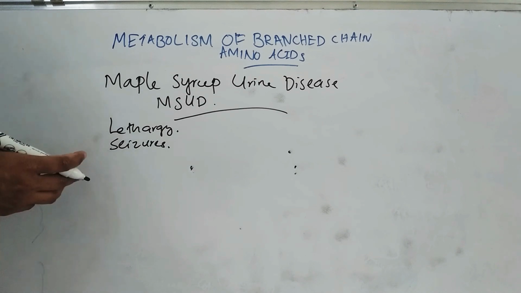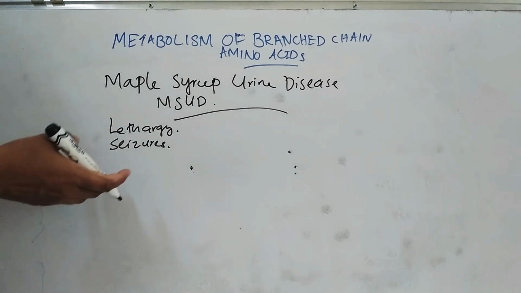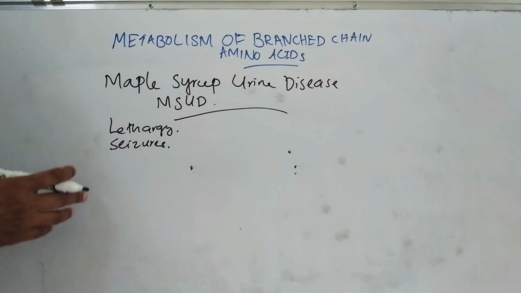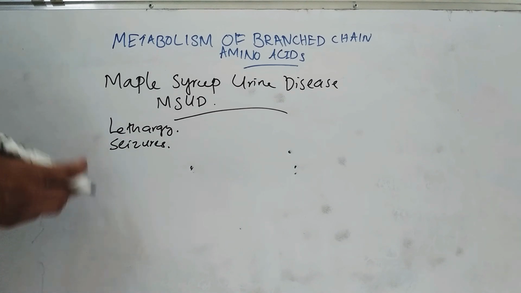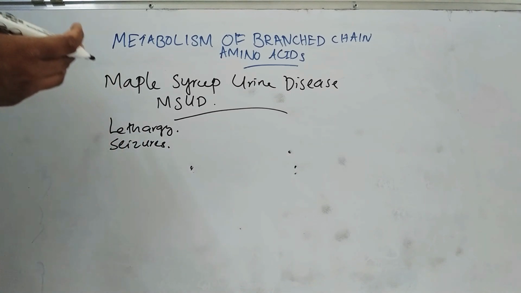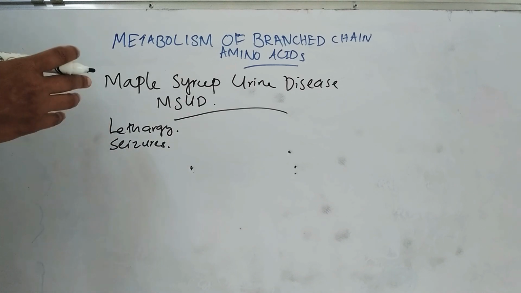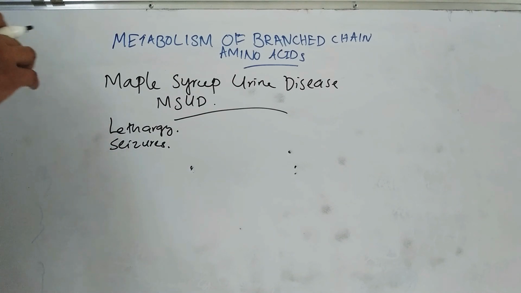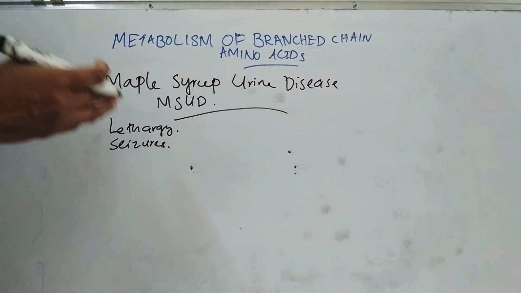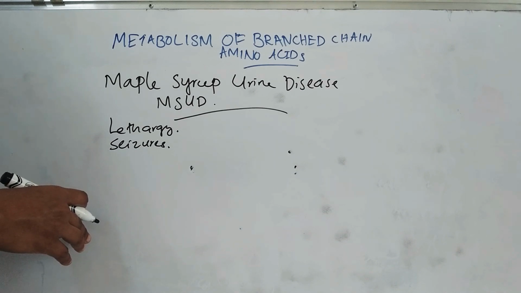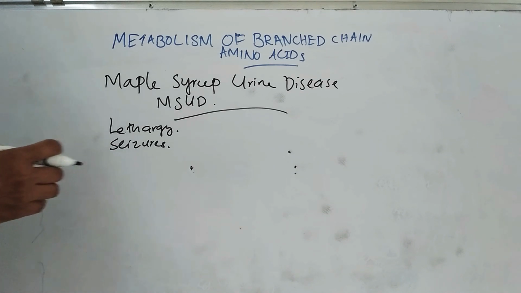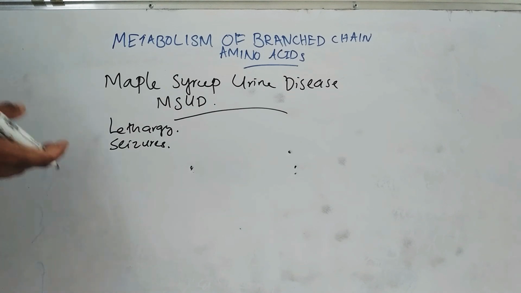Plasma levels of the three branched chain amino acids, valine, leucine and isoleucine, and their corresponding alpha keto acids are elevated. These are excreted in urine.